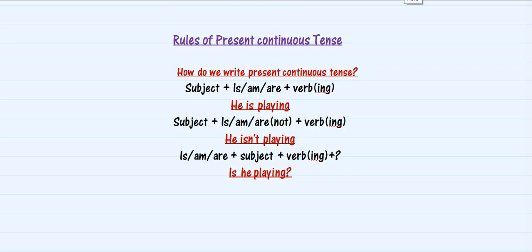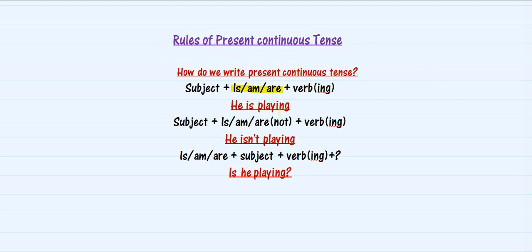Now let's see some of the rules of using present continuous tense. How will you write a sentence in present continuous tense? Let's see for the very first, that is a positive sentence. If your sentence is positive, then you need to write is, am, or are along with your subject. First would be your subject and then it will be is, am, or are, any one of them according to your sentence, and then your verb will end with ing. That is the ing form of verb.